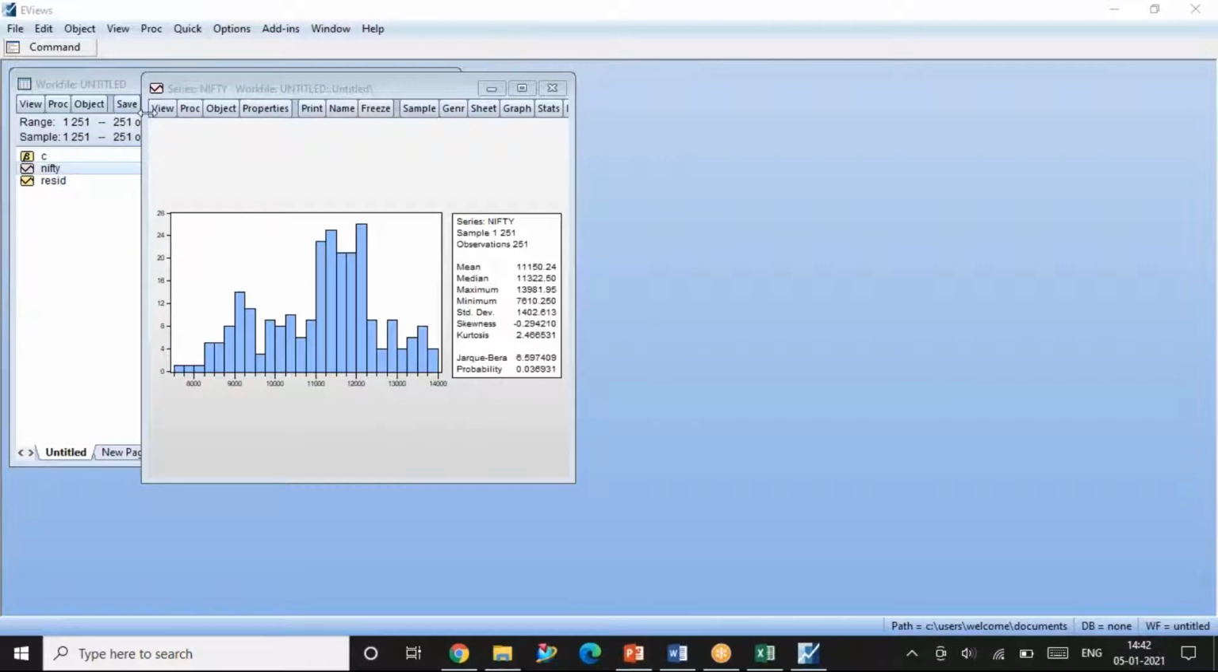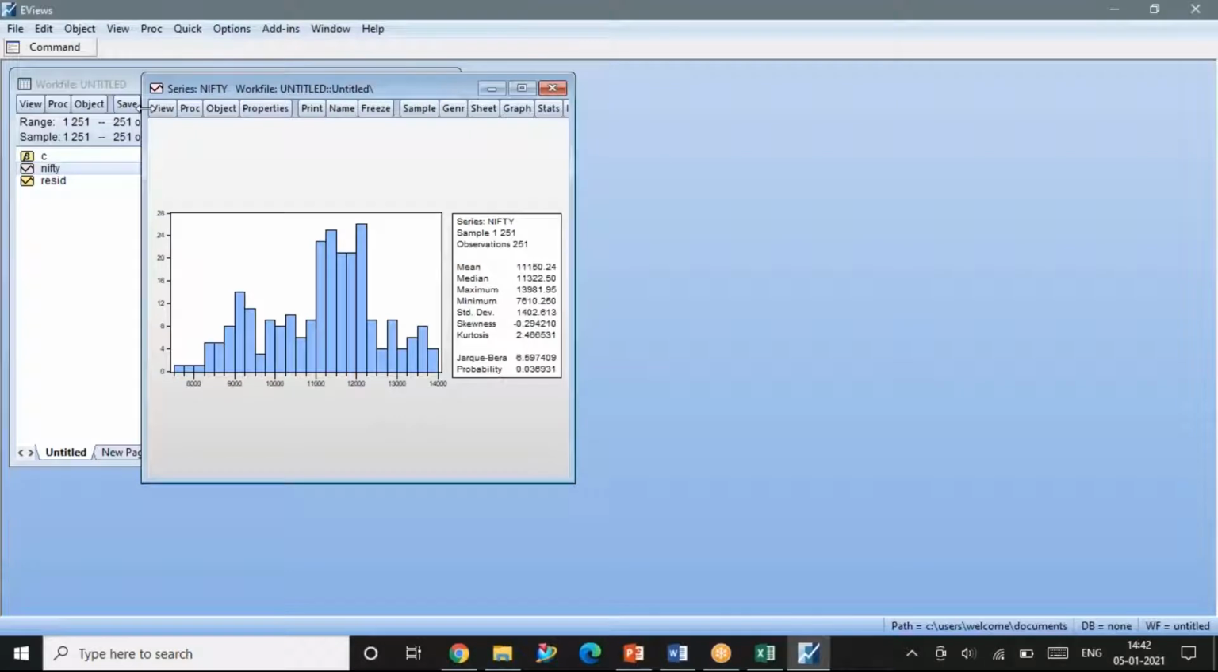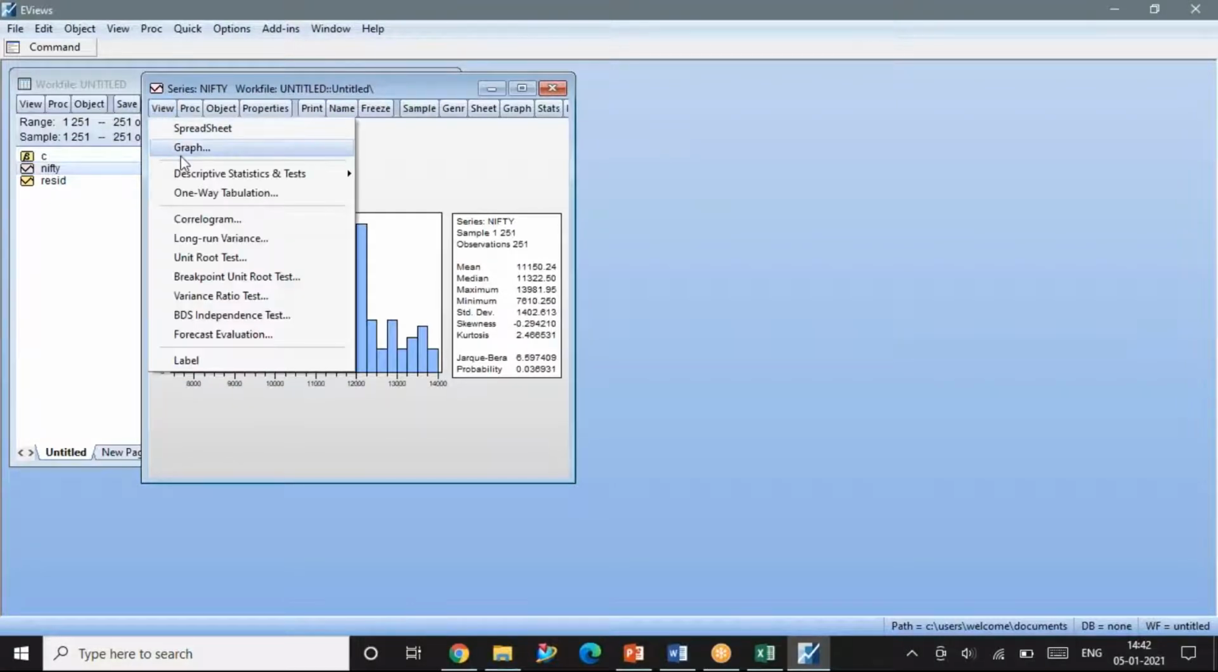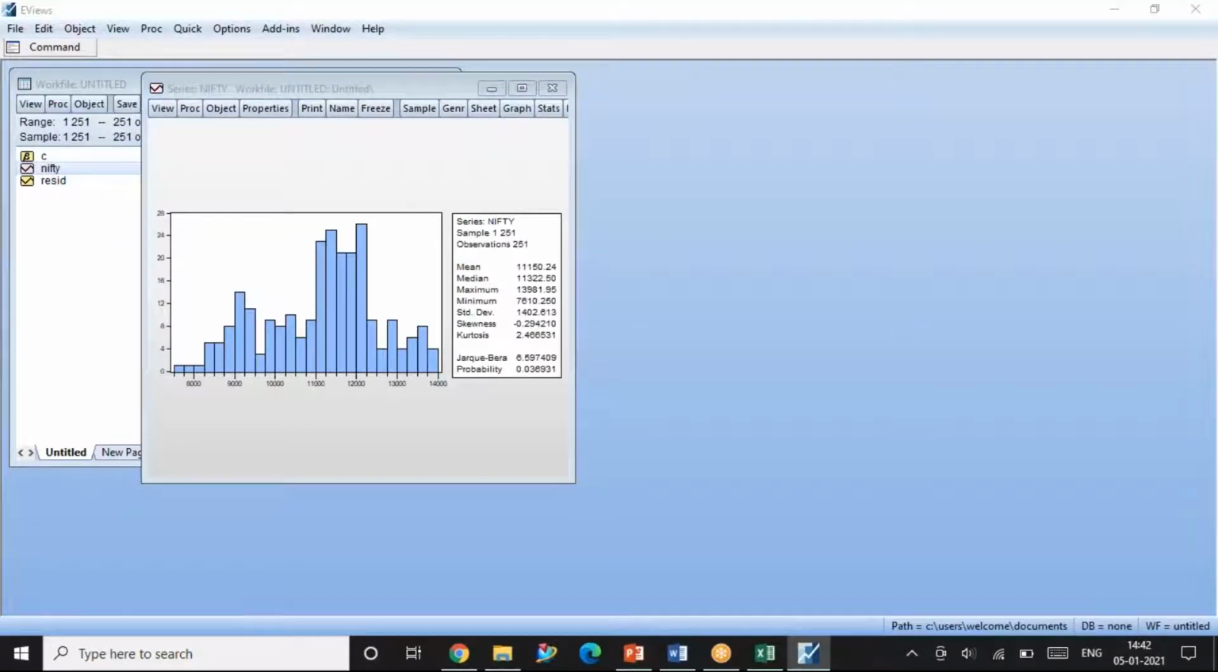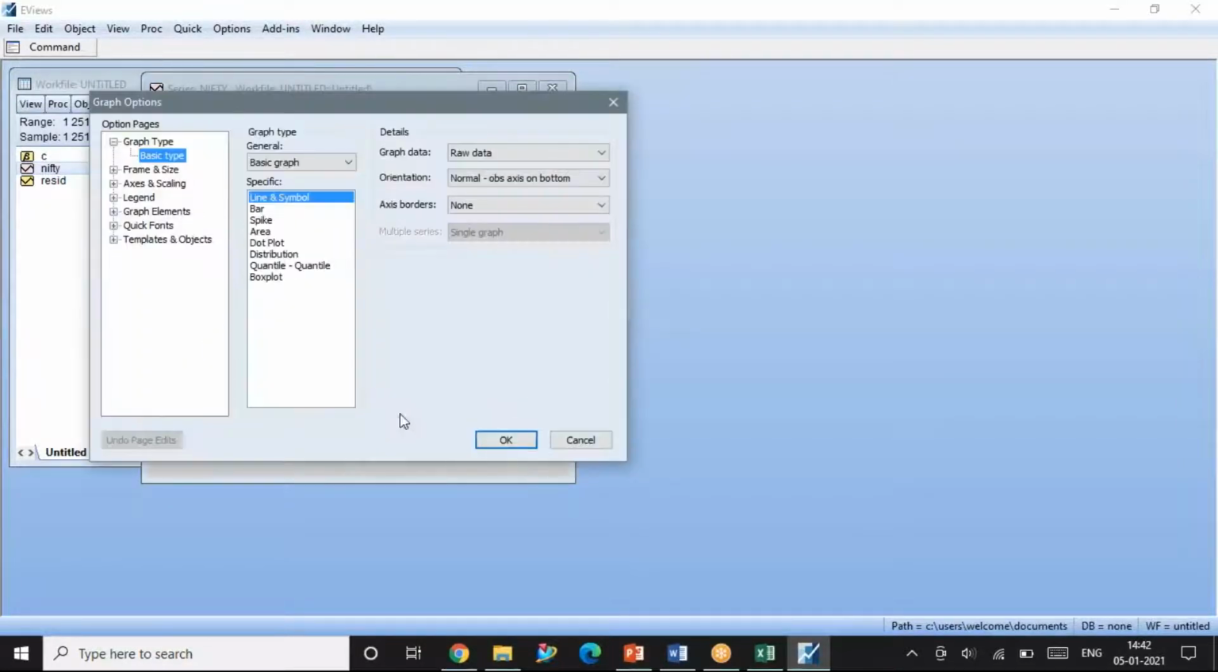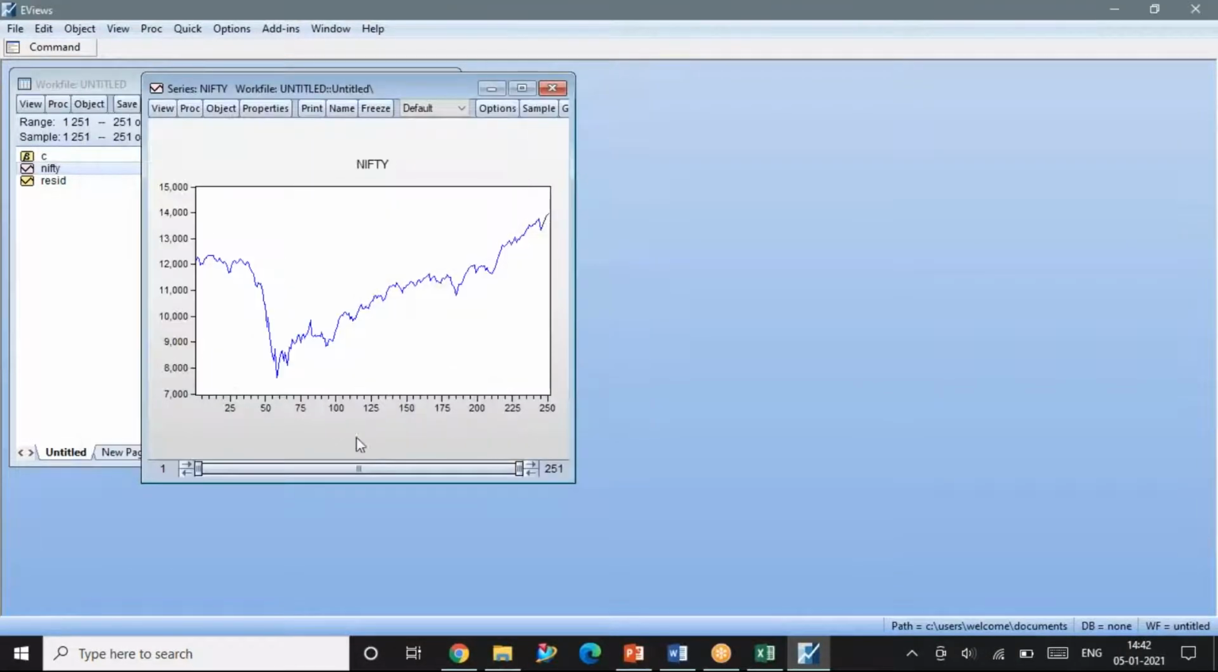Okay, now I'll show you this graph to tell you how the data is distributed. Again, I'm clicking on view and I'm clicking on graph. By looking at the graph itself, you will be able to understand whether the data is stationary or not stationary. So I'm just giving it as okay. You can see here there are too many fluctuations, and this data assumes the pattern called random walk without drift.